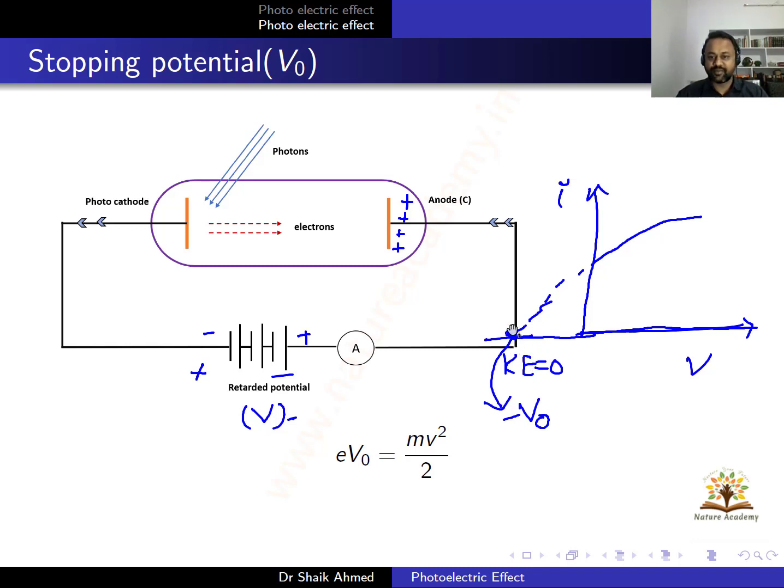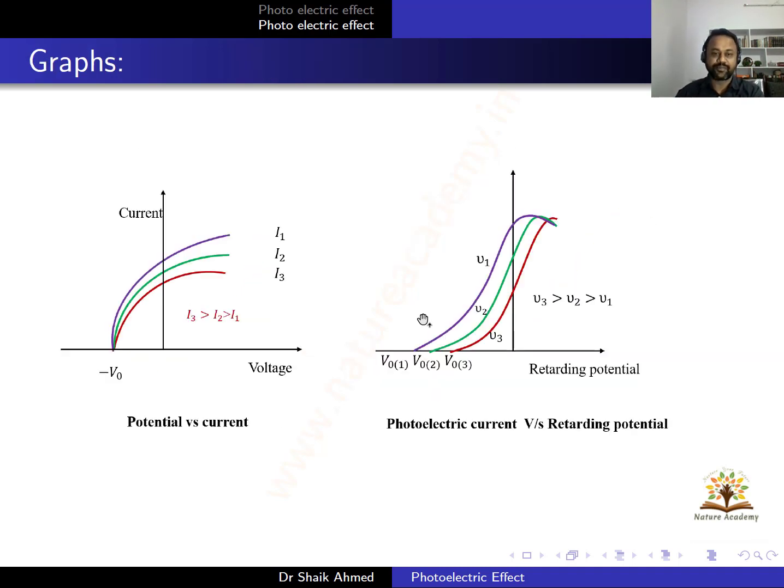So this is the graph between voltage versus I. If we increase the frequency, what happens to these graphs? Let us have a look here. So the first graph is current versus voltage. So this is the graph.